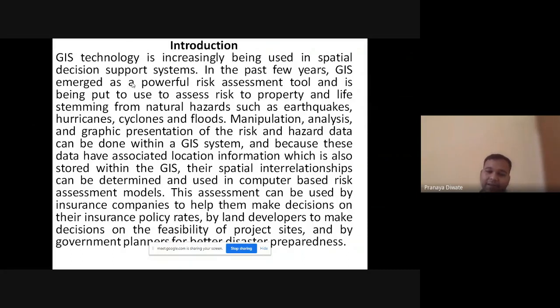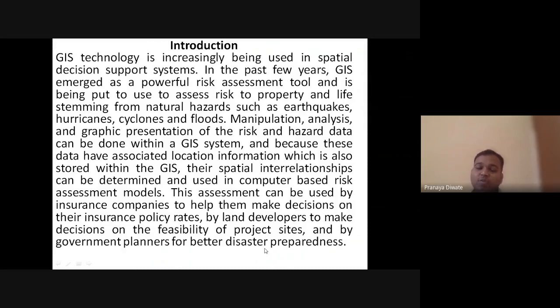So this GIS technique is very useful for data integration, analysis, and assessment of any particular hazard. This assessment can be used by insurance companies to help them make decisions on their insurance policy rates, by land developers to make decisions on the feasibility of a project site, and by government planners for better disaster preparedness.